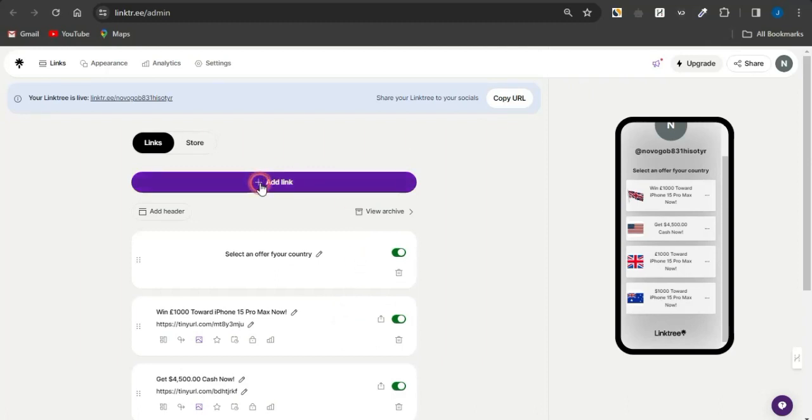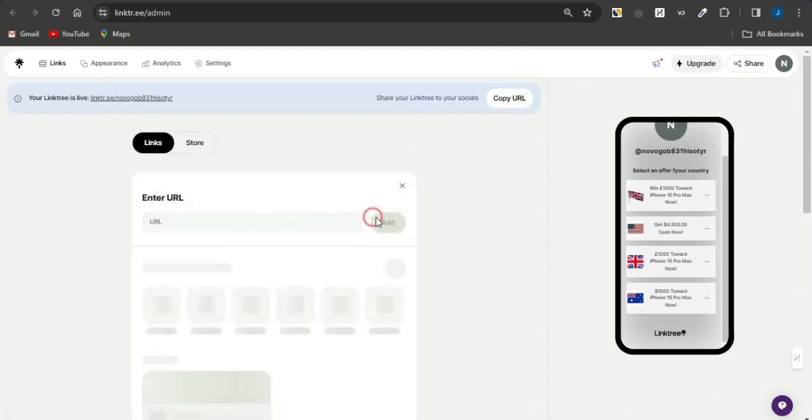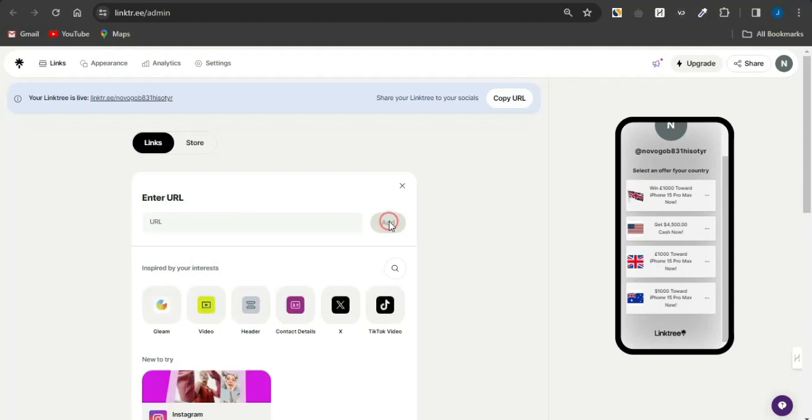Click on add link. You're going to add the link to the offer. Click on add. I'm going to give that a very cool title, and maybe you can add in a thumbnail, and that will be quite cool. Select more countries, add more offers to this particular page from various countries, and go on to promoting that.